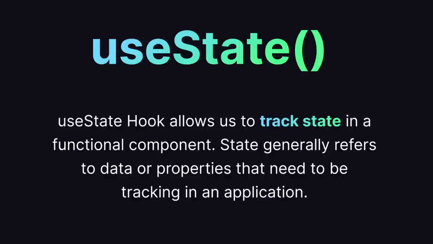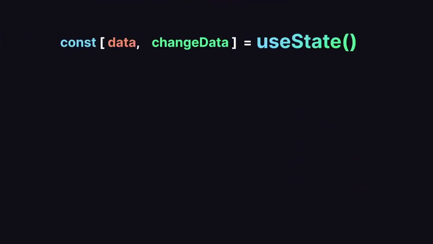So how the syntax will look like. Here you can see, first of all, we are going to be using our useState hook, and then we are going to be using the array destructuring. And first of all, we have a data which we are going to be providing inside our useState, and then we have a function which will allow us to change that data inside our useState. Okay, so you know what, that's a lot of theory. Now let me just write some code and then you will get to know what I'm talking about.